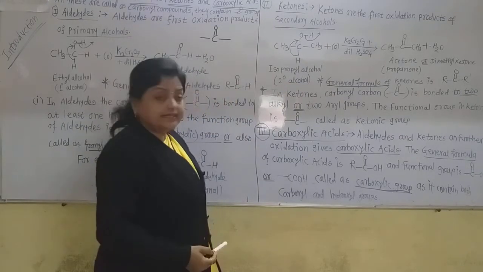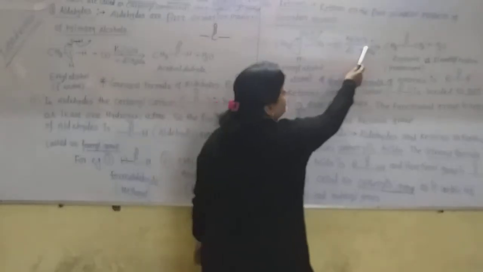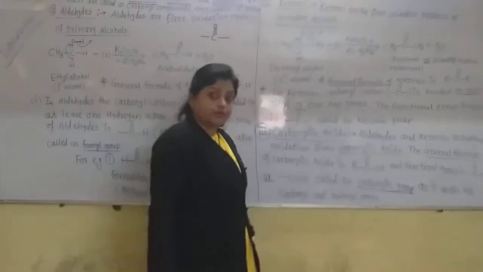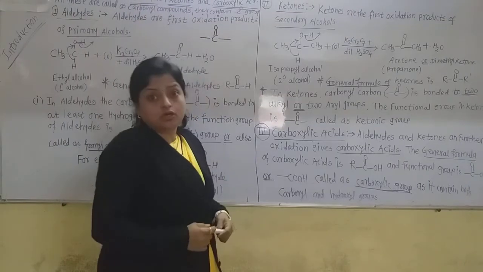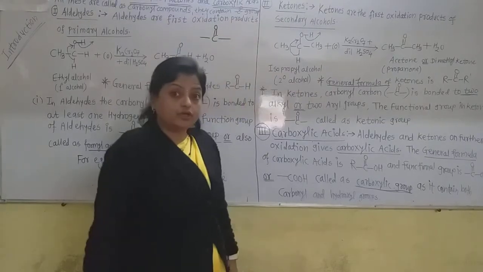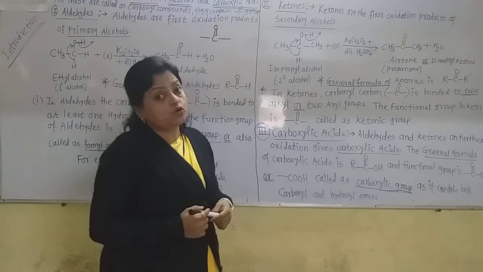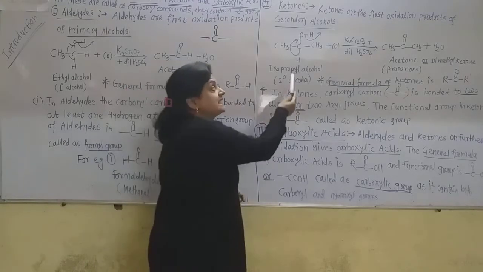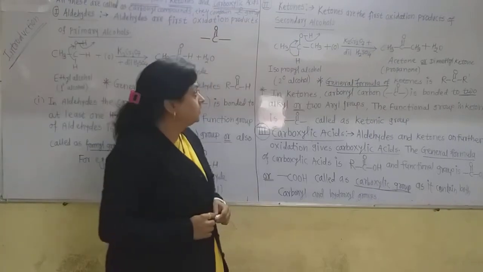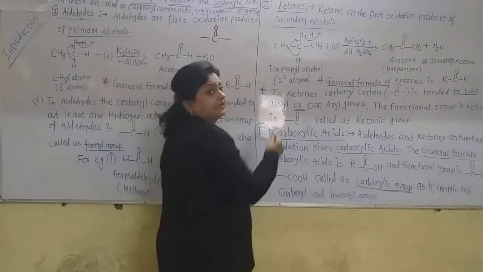When it oxidizes with oxidizing agents such as potassium dichromate and dilute H2SO4, it also evolves nascent oxygen, which is atomic oxygen, and that is responsible for the oxidation of this secondary alcohol. Here also this carbon forms a double bond.